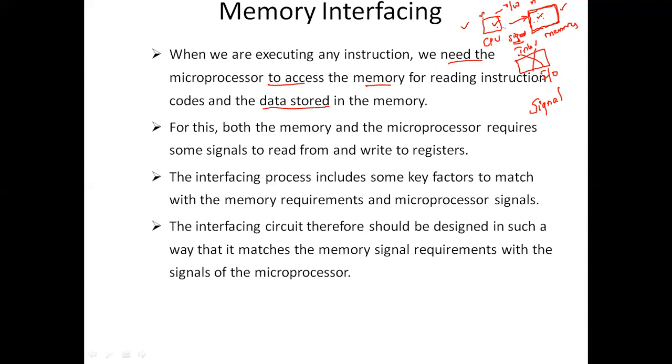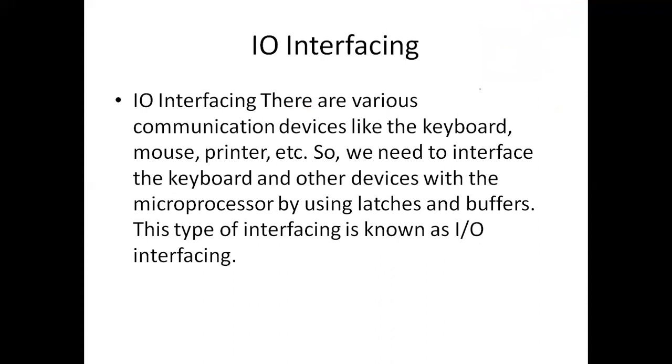The next classification is IO interfacing. What do you mean by IO interfacing? IO is nothing but input and output, as you all very well know. What are the input devices? Input devices are those through which we provide some information to the computer. We have the keyboard, mouse, printer; all these are input and output devices.